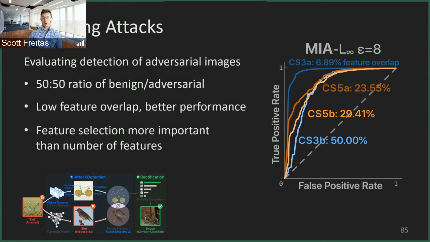So if we look at the ROC curve on the right here, we can see CS3A in dark blue on the top, and then CS3B in the light blue much lower to the bottom. And we can see the effect of feature overlap here quite sharply. When there's low feature overlap, roughly 7%, we have a very strong detection curve, whereas in the light blue, when there's high feature overlap, it's much harder for the defense to distinguish the attack.